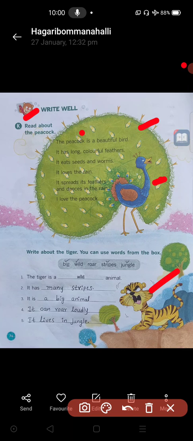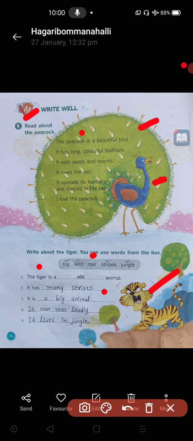So the first one is already done for you. The clues they have given: big, wild, roar, stripes, jungle. First one: the tiger is a dash animal. It is a wild animal. Wild is already filled in here. Second one: it has a dash. What? It has many stripes. Many stripes are stripes only, so you can write it has stripes, no problem. Okay, it has many stripes.